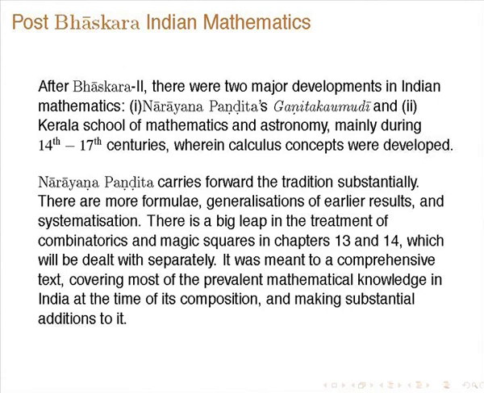If you carry out the sums of integers, first sum, second sum, we already discussed it, he generalizes that. Apart from those things, the major results are contained in chapters 13 and 14, which will be dealt with by others. It is meant to be a comprehensive text covering most of the prevalent mathematical knowledge in India at the time of composition and making substantial additions to it.